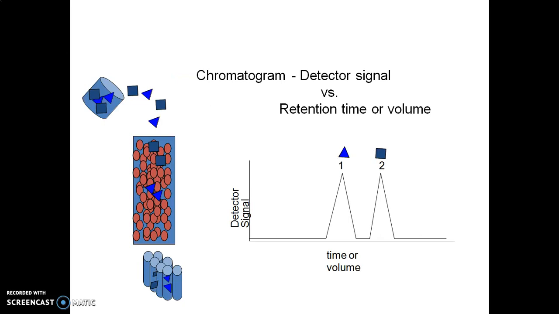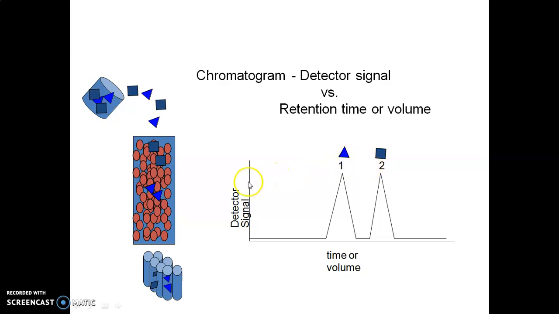So chromatogram, what is it actually? It is a detector signal versus retention time or volume. See here, consider this is a column. This column has been loaded with a mixture of components, and here a separation of components occurs. This is one analyte and this is a second analyte. So both the analytes are separated.